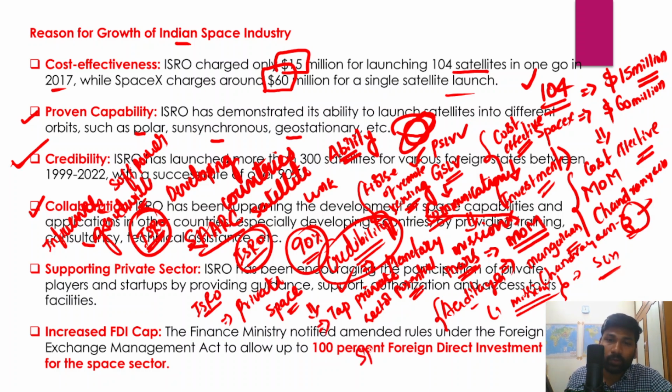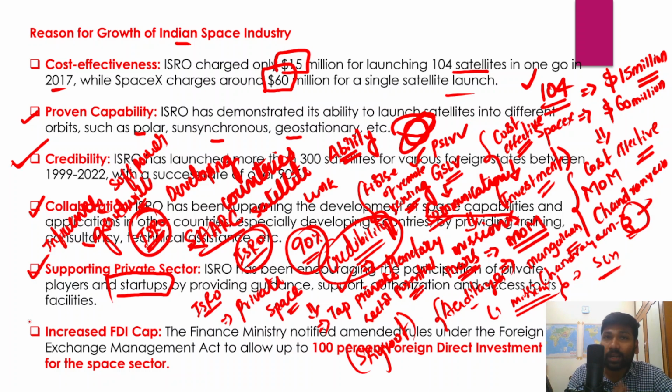For example, in India we have private space firms like Skyroot, right? They are successful private space firms, and ISRO has been actively encouraging the participation of different private players, and even new startups are emerging in the private space sector. So therefore, all these aspects would further strengthen India's credibility as a major space-faring nation.